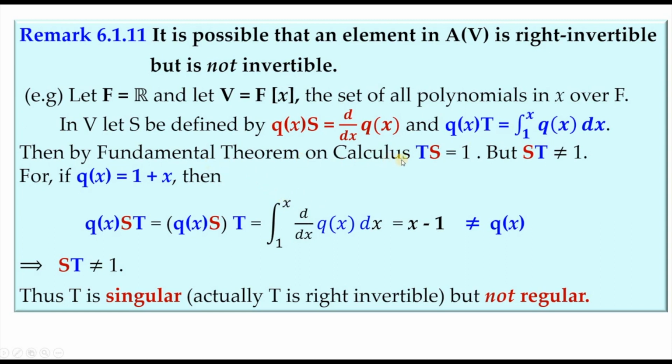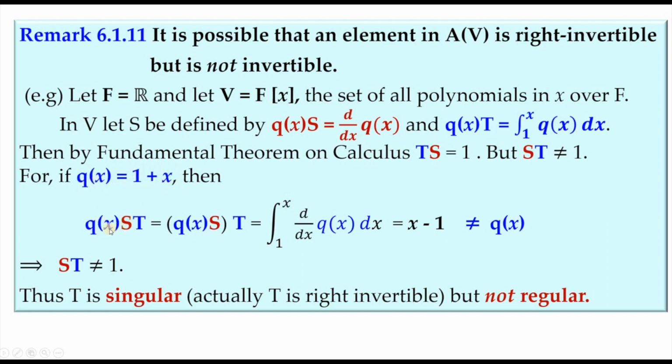Then by the fundamental theorem of calculus, we can easily establish that TS is the identity transformation. That is, when we consider the image of q(x) under this composition, we will get back the same q(x). That is because of the fundamental theorem of calculus. Now, we will have ST to be not equal to 1. If we have to say something is not true, we have to produce a counterexample. So we will consider a polynomial, say q(x) to be 1 plus x. You can consider any polynomial; for the sake of simplicity, this simple polynomial is considered.